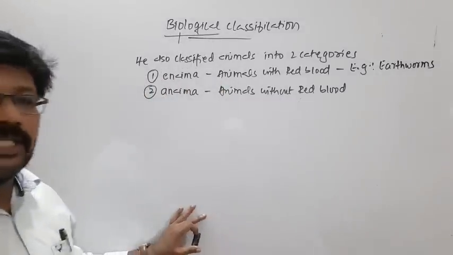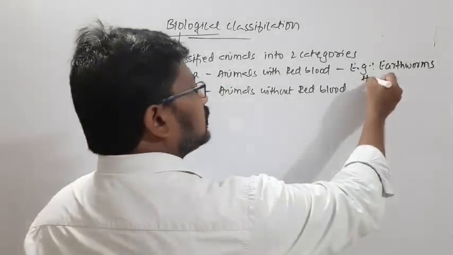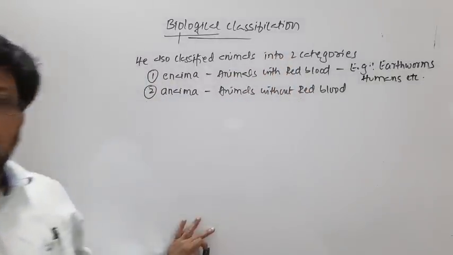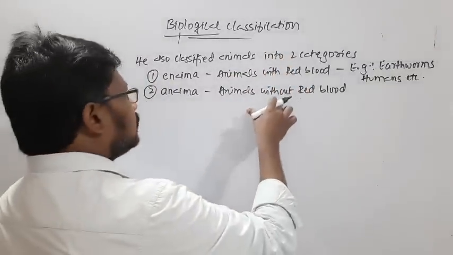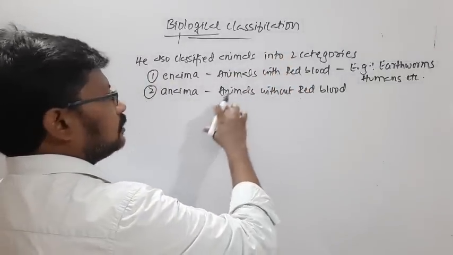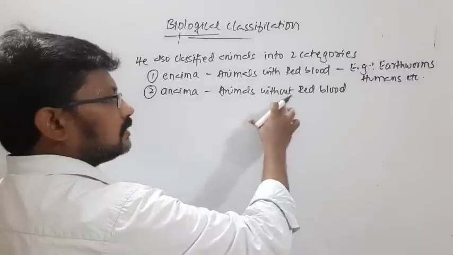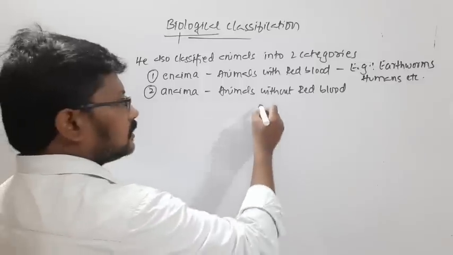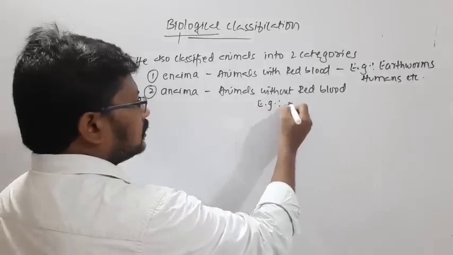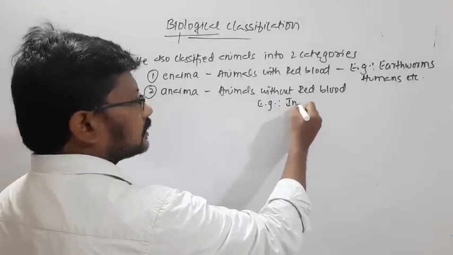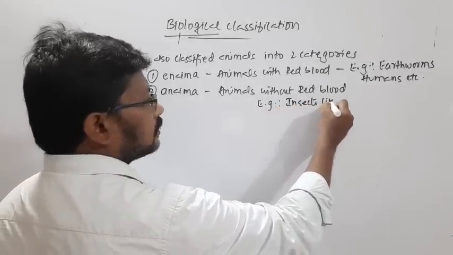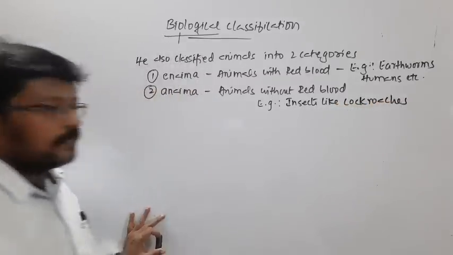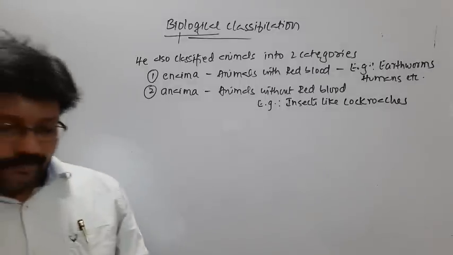So it includes earthworms, humans, etc. So they will be coming under that group. And here, coming to anaima, where I mentioned animals without red blood, so they are called anaima organisms. In this case you can consider insects like cockroaches. So they don't have red blood.